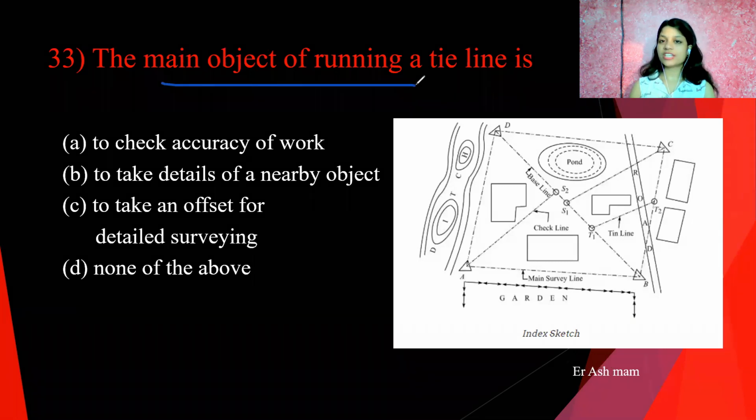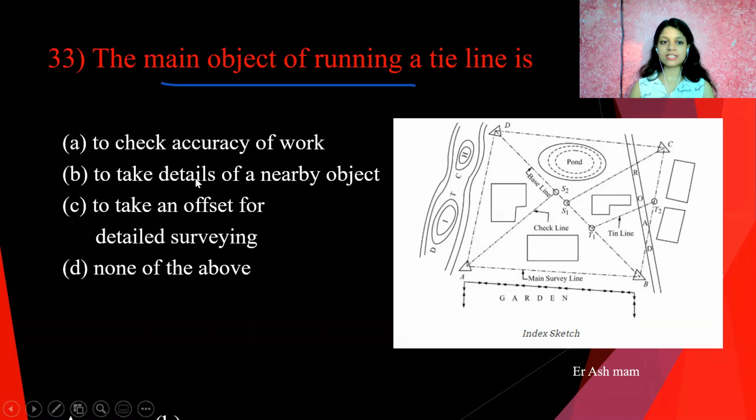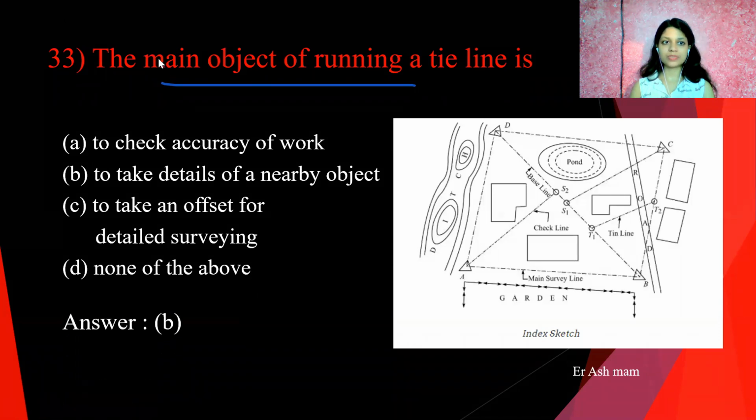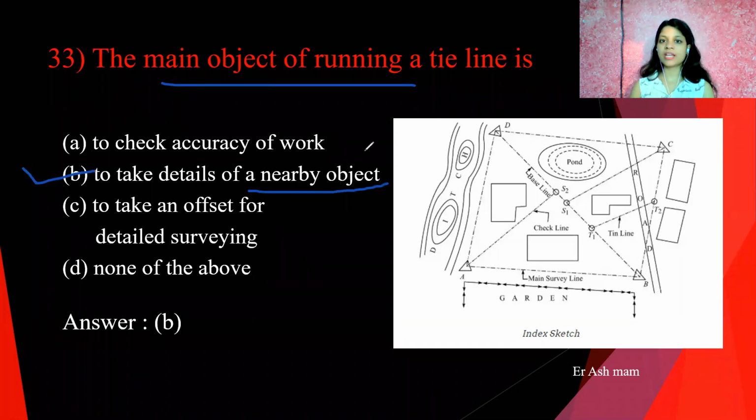The main object of running a tie line is, so answer is: to take details of nearby objects, to take offsets of detail surveying, to check accuracy of surveying. What is the answer? Answer is B, to take details of nearby objects. You can see here an index sketch.